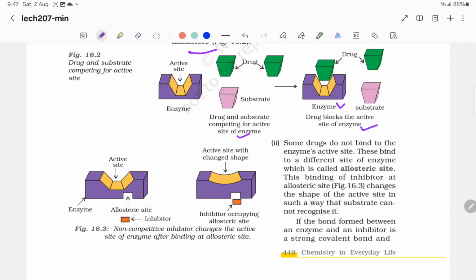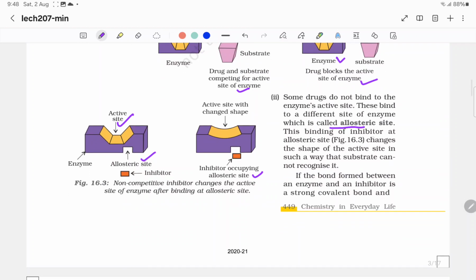Enzyme then has the active site. This is the allosteric site. So inhibitor occupying the allosteric site, the active site will change shape. Some drugs do not bind to the enzyme's active site. These bind to a different site of the enzyme which is called the allosteric site. This binding of inhibitor at the allosteric site changes the shape of the active site in such a way that the substrate cannot recognize it.